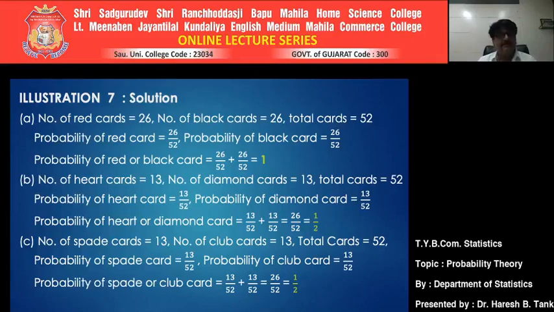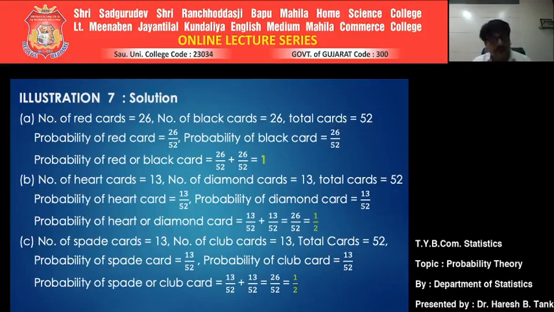Second probability. Our intention is to get the probability of a heart or a diamond card. How many heart cards are there? There are 13 heart cards. How many diamond cards are there? There are 13. Total number of cards is 52.